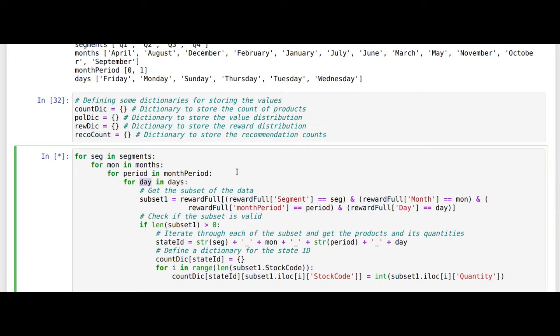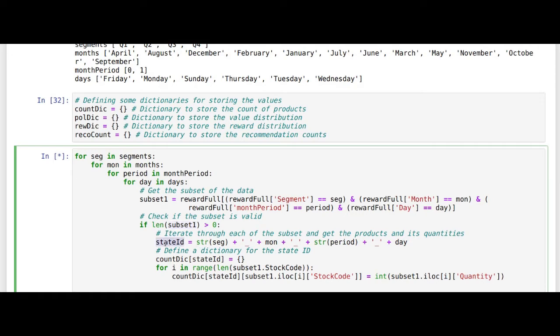What we will do is, first we take a subset of this data based on the specific states which we have, that is the segment, month, period, and day. So first you will get a pandas data frame, a subset for that period. Next we will check whether that subset is greater than 0, so only if there is data in it, we'll create, in the next line, a state ID.